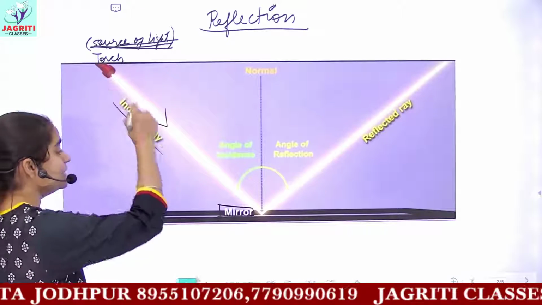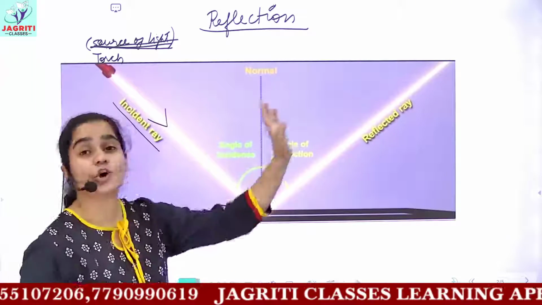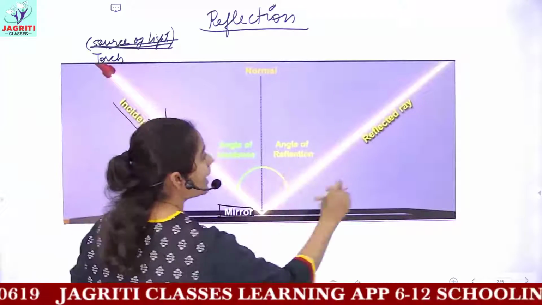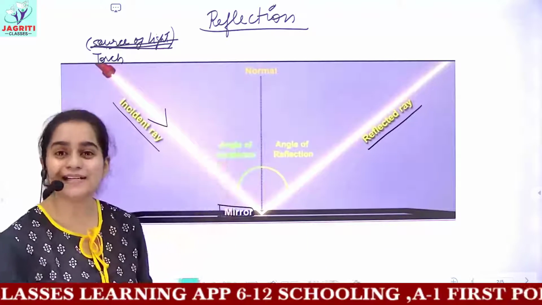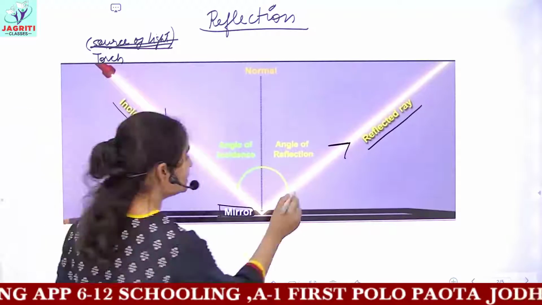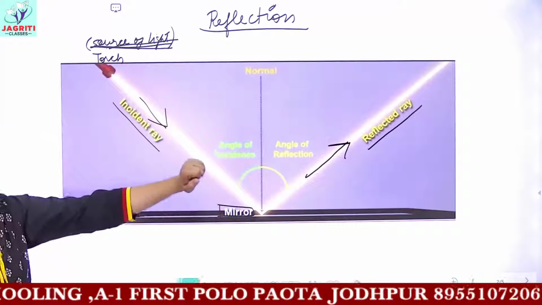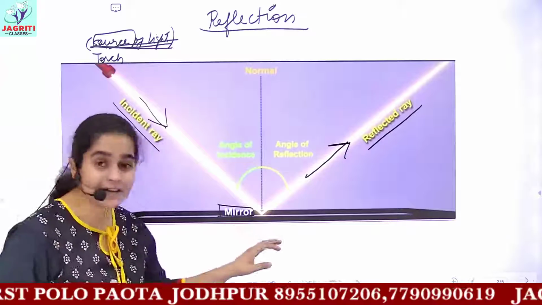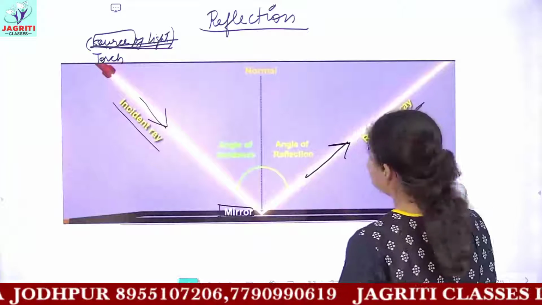Now when this light strikes the surface of the mirror, this mirror reflects or bounces back the light in the same medium. So the light which is reflected back is called the reflected ray. And now can you draw here what would be the direction of the reflected ray? Okay, now you can check. The direction of the reflected ray would be this. So this arrow shows you the direction of the reflected ray, whereas this arrow shows you the direction of the incident ray. The incident ray comes from the source. Then after striking the mirror, the light bounces back, and this bouncing back of the ray is called the reflected ray.